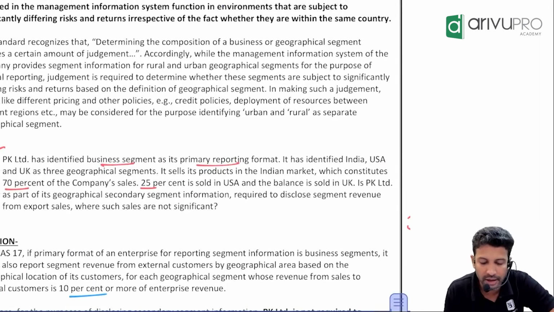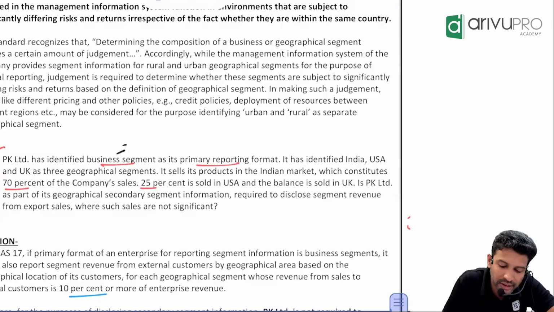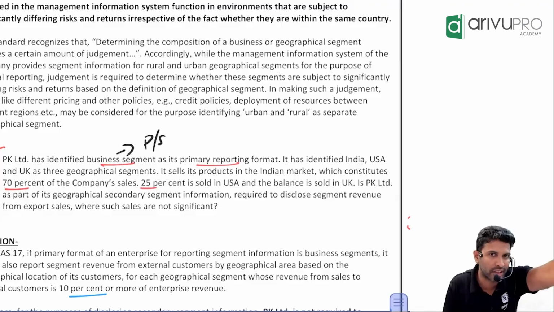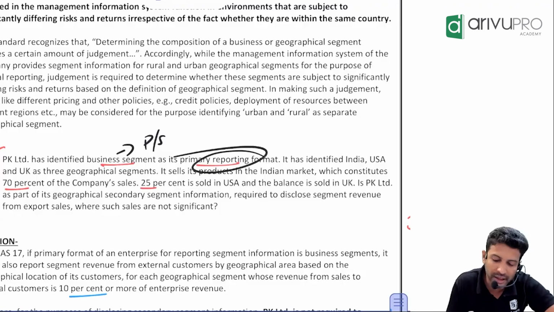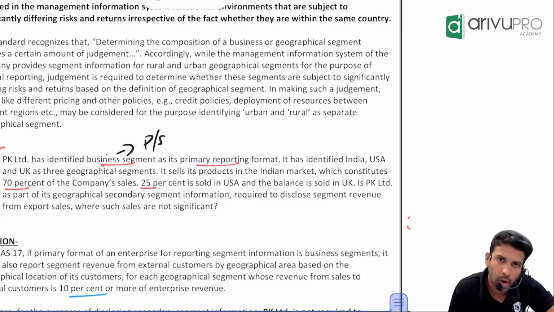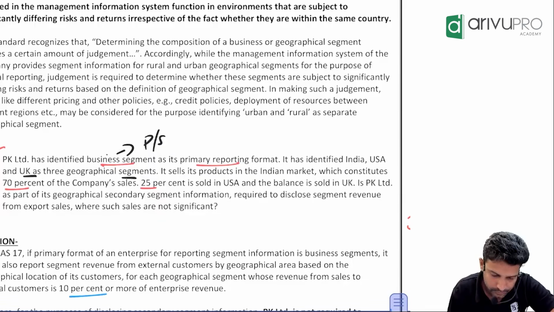PK Limited has identified business segment as primary reporting. Business segment means information what? Location wise or product wise? Product or service wise, if you are giving information, we say we are following business segment. So primary reporting is done what wise? Product service wise. It has identified India, US, UK as 3 geographical segments. We have 3 locations, India, US and UK.